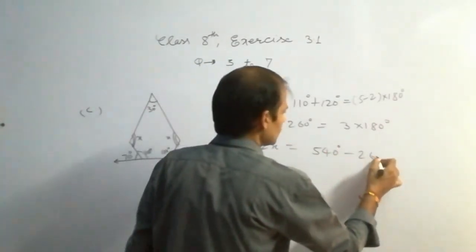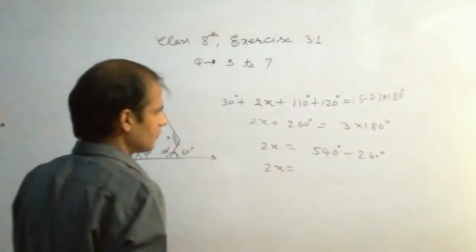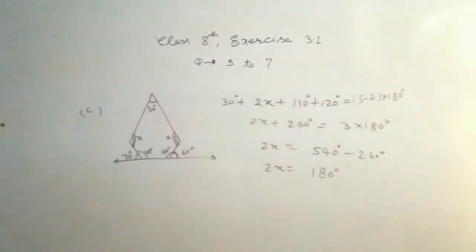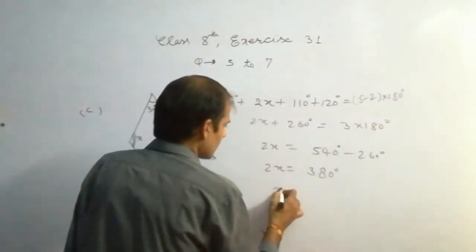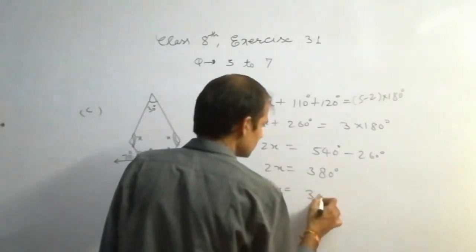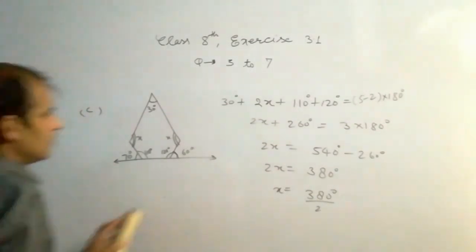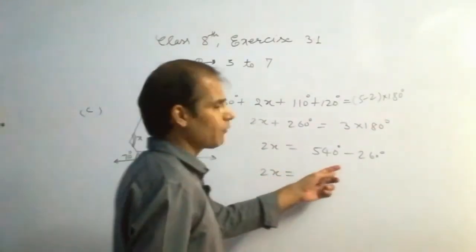So 2x equals 540 degree minus 260 degree. Now we have to subtract 540 minus 260.